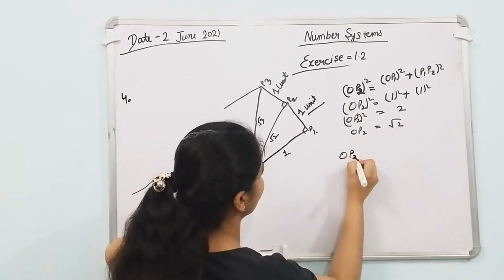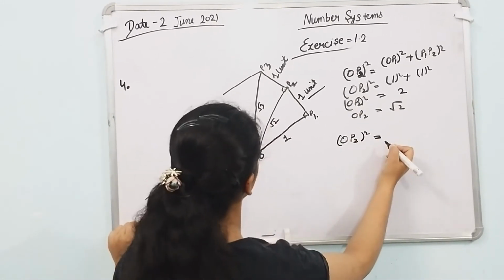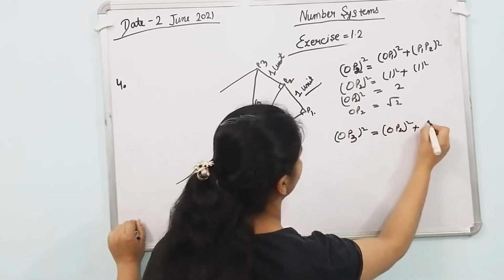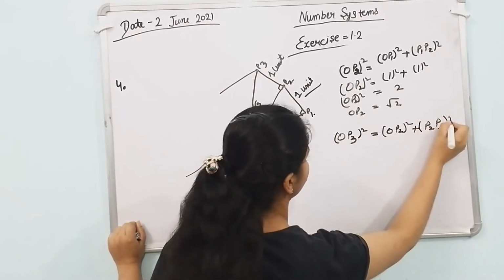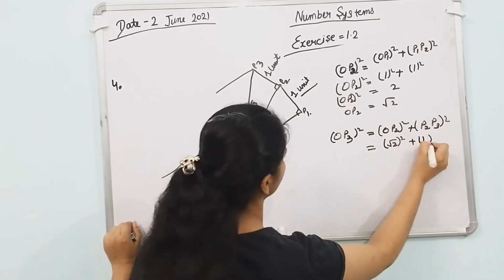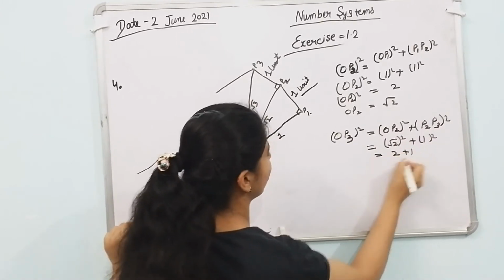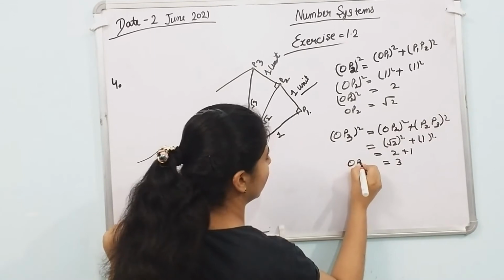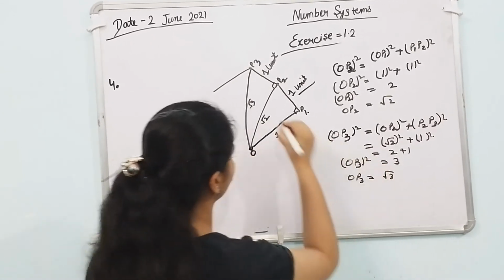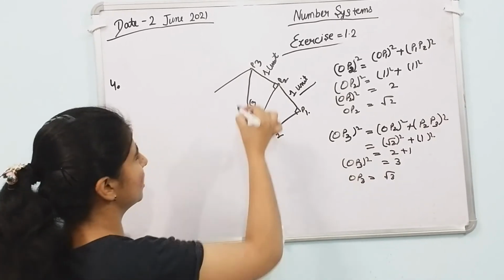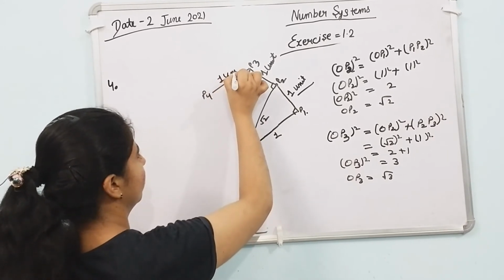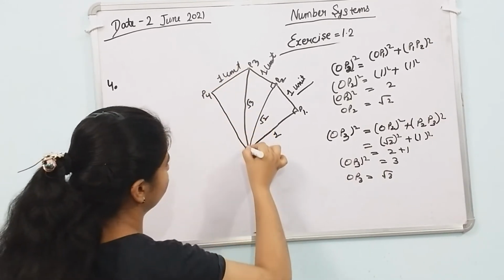OP3 whole square equals OP2 whole square plus P2P3 whole square. Root 2 squared plus 1 squared equals 2 plus 1, 3. OP3 whole square, OP3 equals root 3. And now we consider a perpendicular on P4, 1 unit, and join the line.